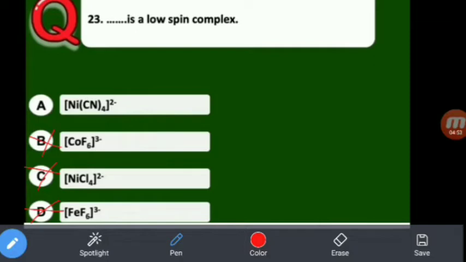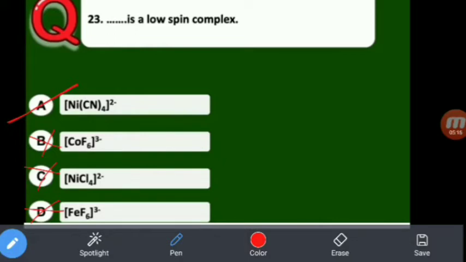But in A, the cyanide ligand is a strong ligand. Therefore, the unpaired electrons of nickel all participate in pairing. Therefore, there is no chance of unpaired electrons. Therefore, it is always a low spin complex. So now the answer is A.